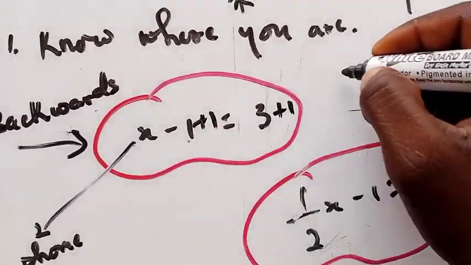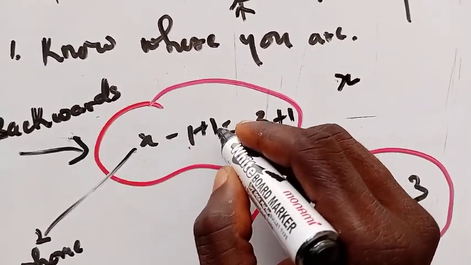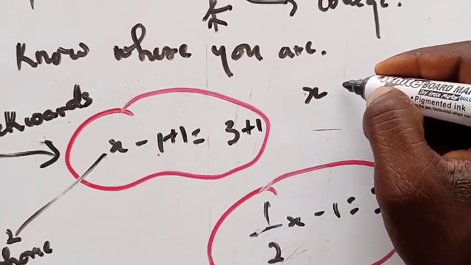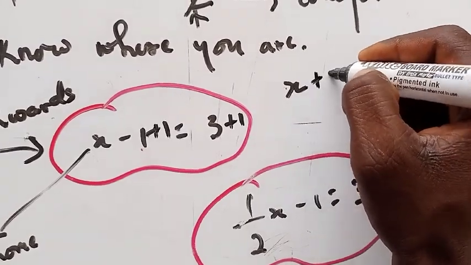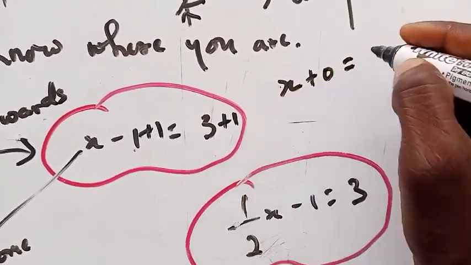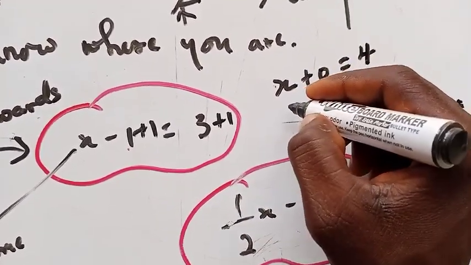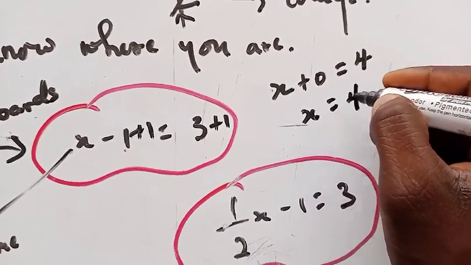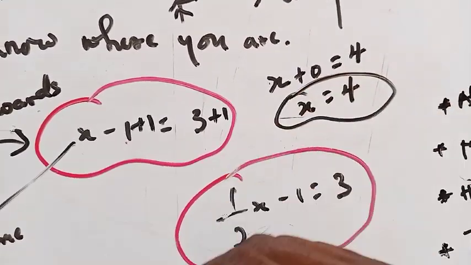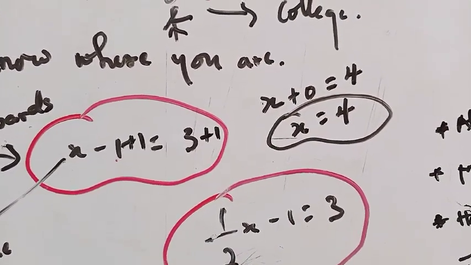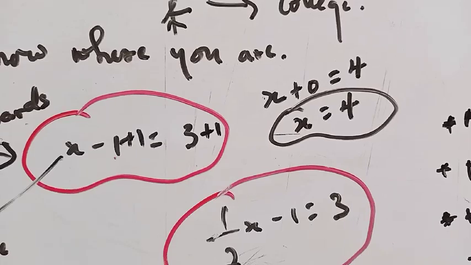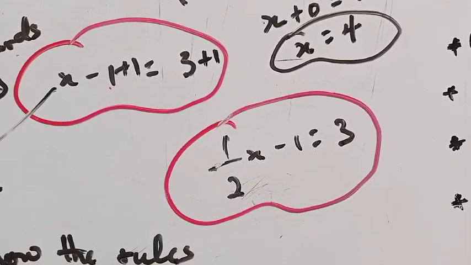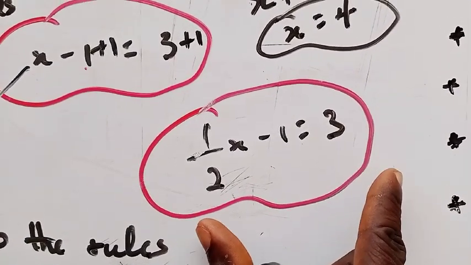So here we are going to have negative 1 plus 1, that's going to be 0, right? So you have the answer to be equal to, let's say, plus 0. Then what will happen? Then we are going to have 4, right? So x plus 0 here is the same as the x here, and that's going to be 4. So you can easily say that the price of the phone here is just $4, right? Very, very simple.